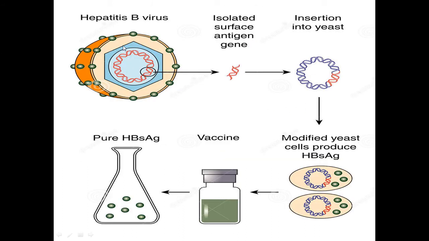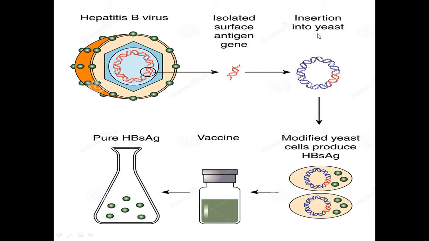So, for example, I am taking a virus, that is the hepatitis B virus. So this is the structure of a virus. The virus has a DNA. Mostly a virus has one of two genetic materials, either DNA or RNA. Here it has a DNA. So the DNA was isolated. So as mentioned, the DNA of the surface antigen has been isolated.